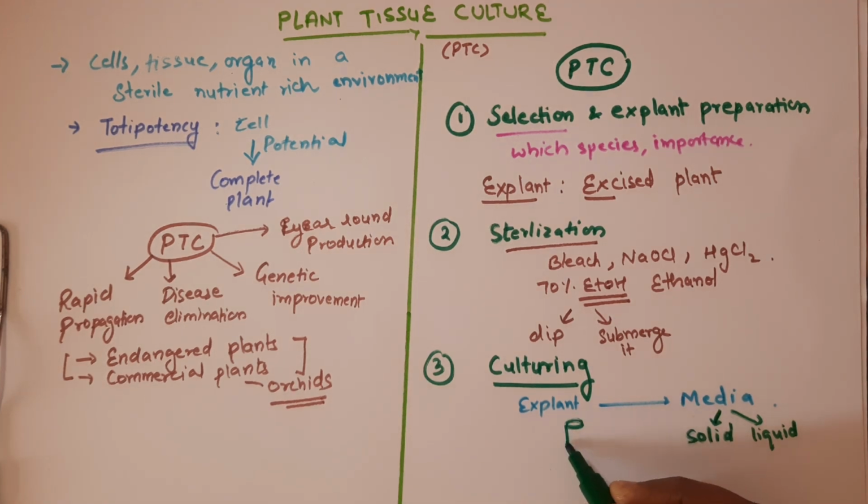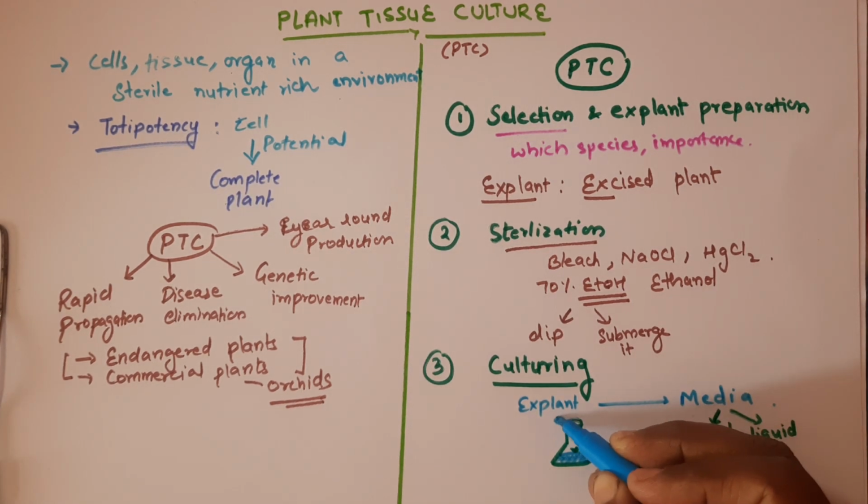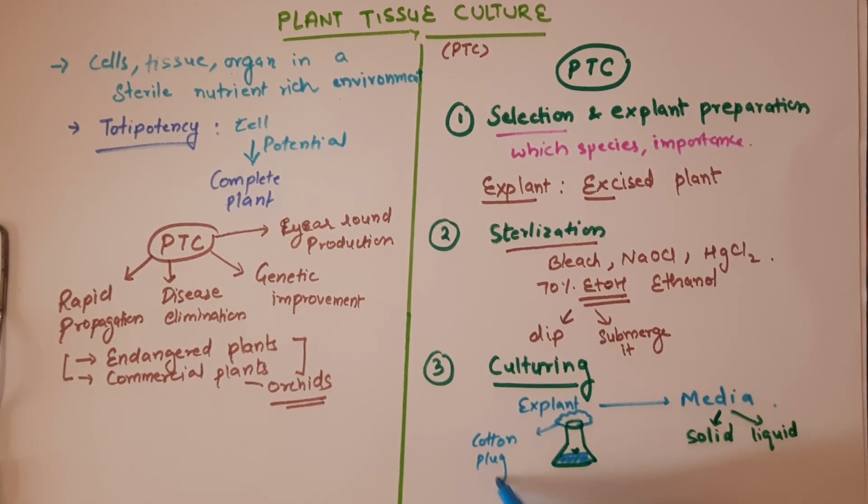Usually we are culturing in tubes or flasks. Just imagine that this is a flask and here is the media. We will pour the media, it's a solid media. So the media is filled here, and we will keep our explant here. Then we will cover this with a cotton plug. This cotton plug will ensure that oxygen is passed, but the contaminants are not, so it will act as a filter. So we will put the explant on the media.